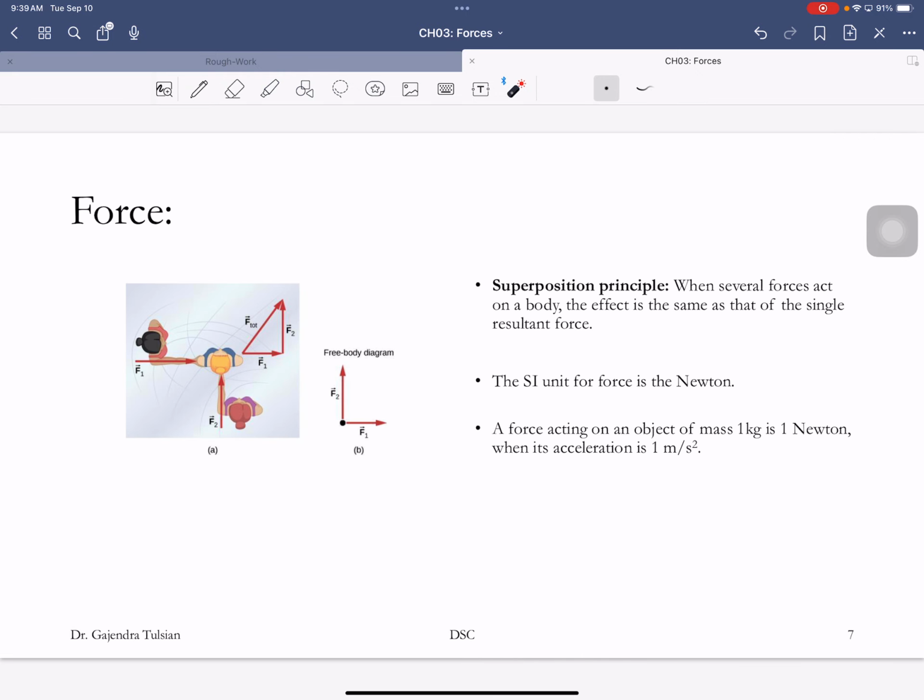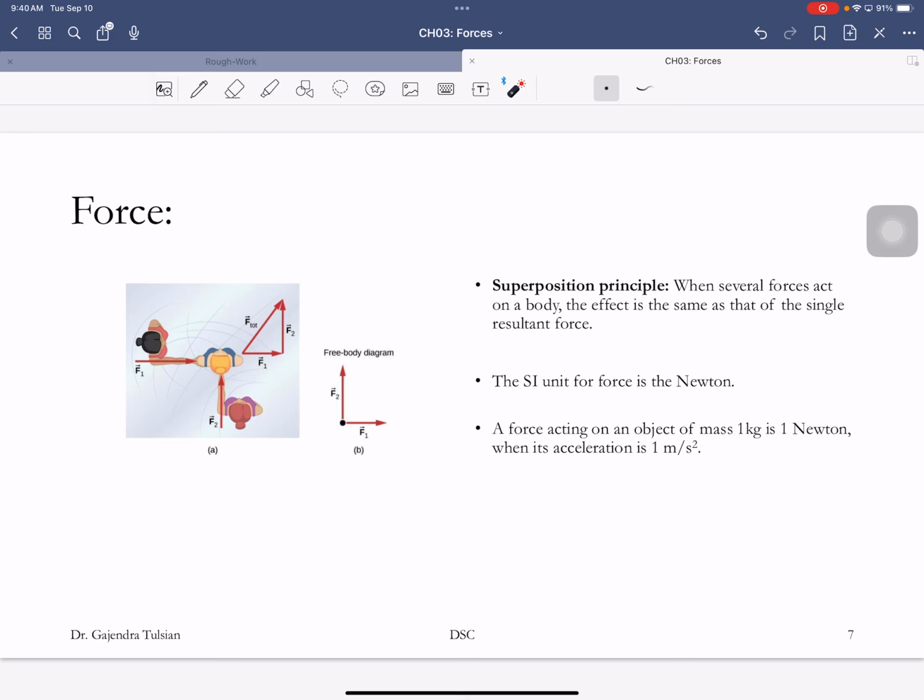Okay, so there will be situations you encounter when several forces act on an object, and we use the superposition principle then. For instance, on this person, if there are two forces acting, that one and that one, the effect on this person is equivalent to the sum of these two forces. This force is that, and this force is that. The sum of these two forces is that. So the superposition principle says the motion of this person would be the same whether these two forces act on her, or just this one single force acts on her.